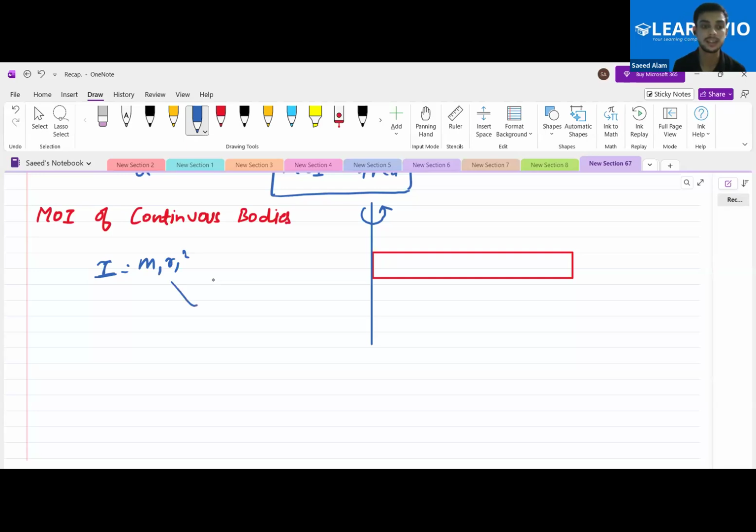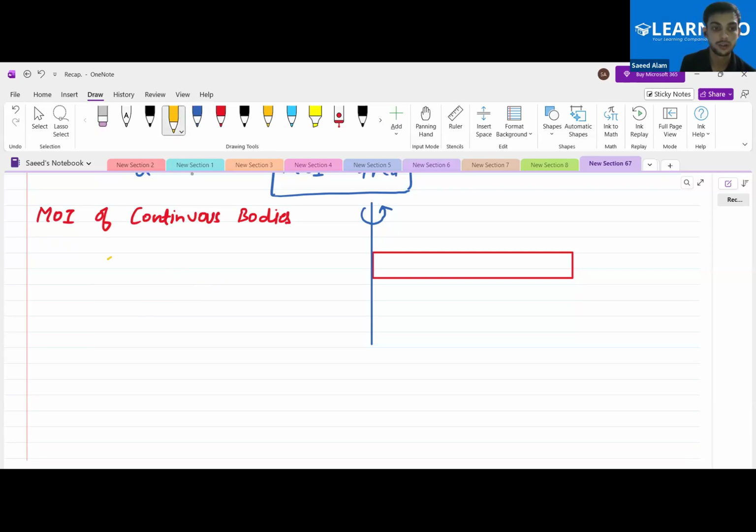But the problem is that this particular moment of inertia is for point masses. Yes or no? As this is a continuous body, what can we do? We can mark a point mass over here, that is the dm mass, and calculate its distance r from the axis, multiply by the square, and get some expression. Yes or no?